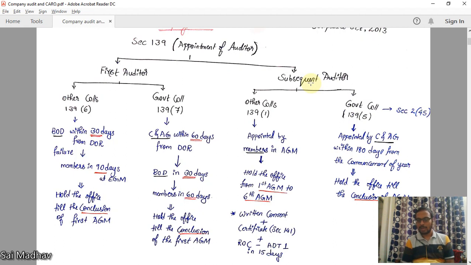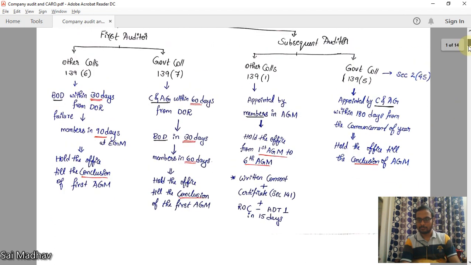Subsequent auditor means once the first auditor is completed, the other auditors are known as subsequent auditors. Same here for government company, section 139 subsection 5. Appointed by C&AG within 180 days from the commencement of year. Commencement of financial year starts from April 1st. Within 180 days from April 1st, subsequent auditor has to be appointed by C&AG. Now, he will hold the office till the conclusion of AGM. Right? This is 139 subsection 5.